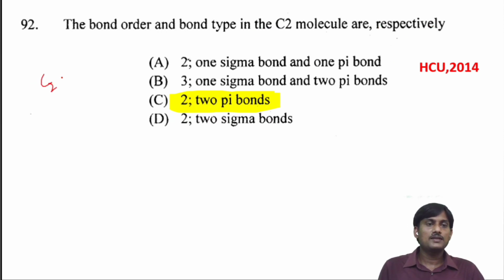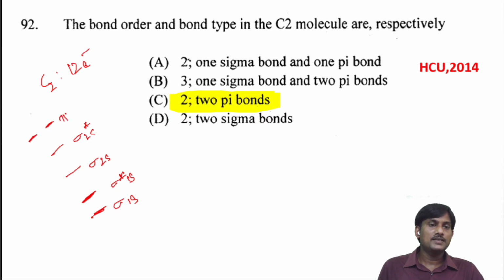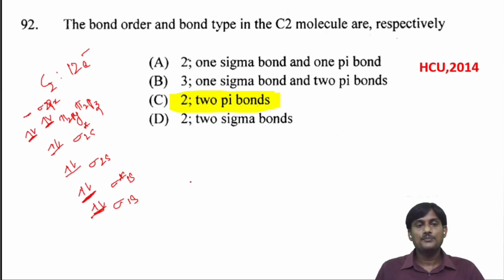In C2 molecule, this one has 12 electrons. We can fill 12 electrons: sigma 1s, sigma star 1s, sigma 2s, sigma star 2s, and the next ones will be pi 2py, pi 2pz, and then sigma 2px, and pi star and sigma star. When you fill 12 electrons: 2, 2, 2, 2, 8 electrons, and 9, 10, 11, and 12 electrons.